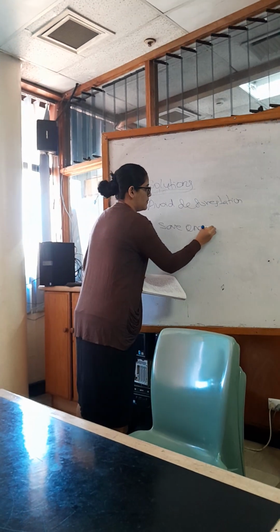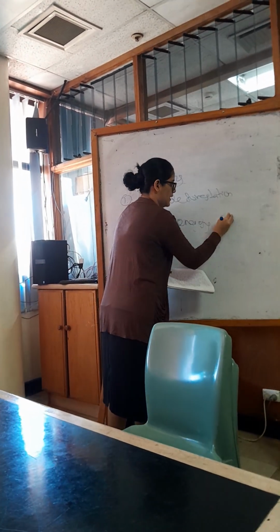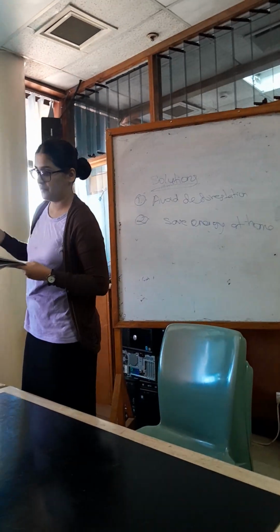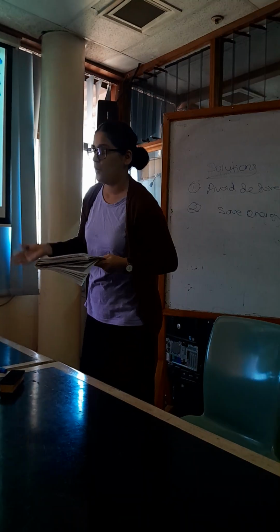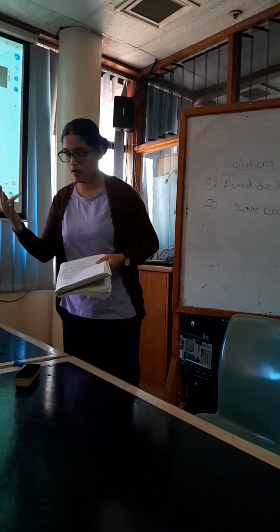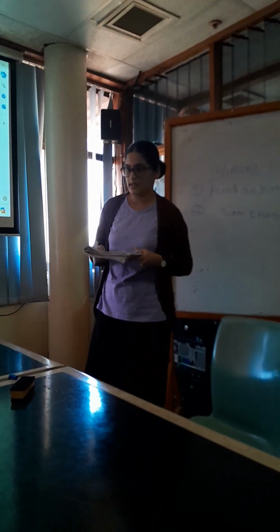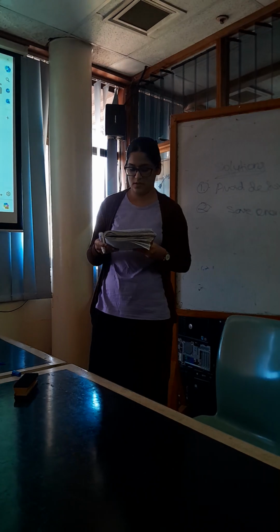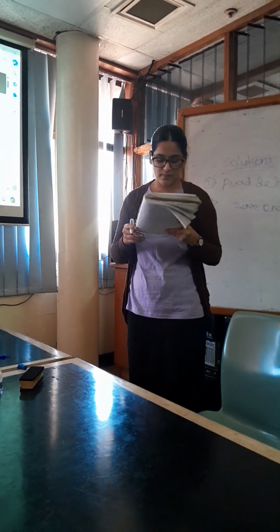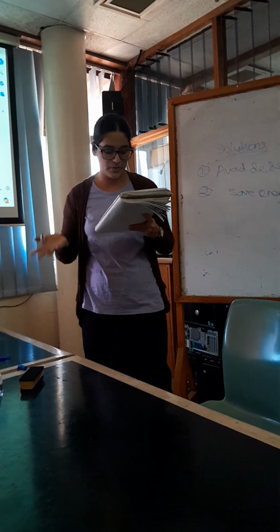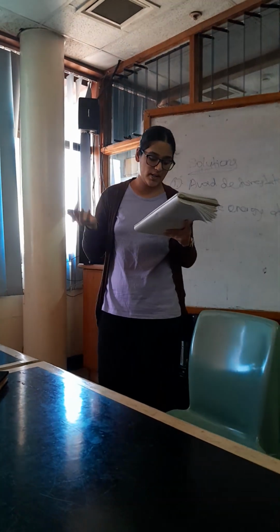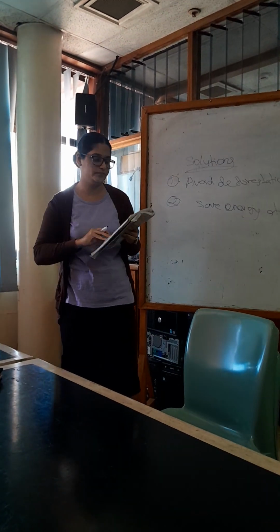Number 2, save energy at home. As I was telling you people, at home, in my village, there was a generator. So instead of oil and fossil fuel gases, we can use water to generate the power. Solar, yes. We can use solar to charge by sunlight. So let's see the notes. Much of our electricity and heat is produced by coal, oil and gas. Use less energy by lowering your heating and cooling.